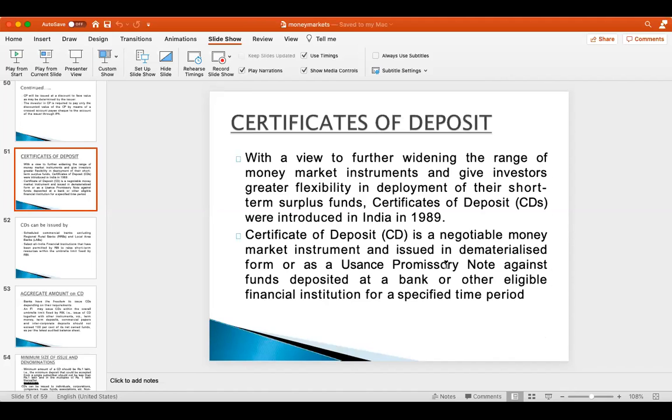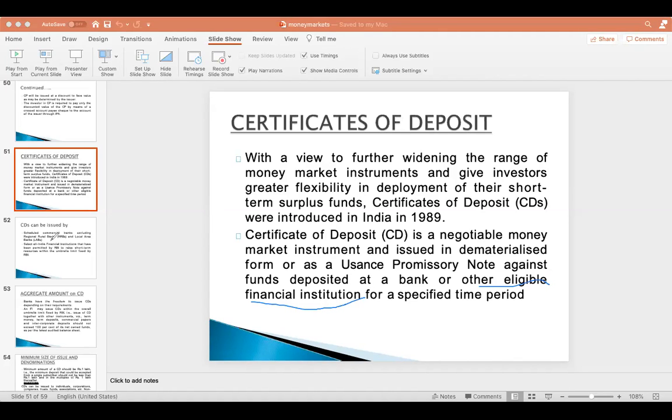It is issued in dematerialized form or as usance promissory notes against funds deposited at a bank or other eligible financial institution. Earlier we were talking about corporates issuing. Now we'll talk about banks which issue certificates of deposit against funds deposited with them.